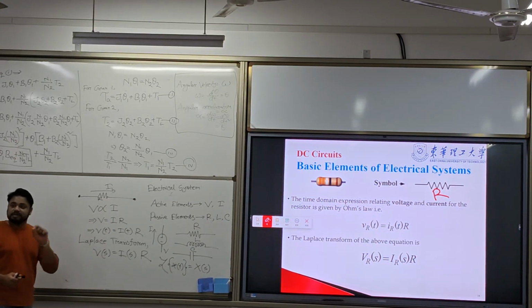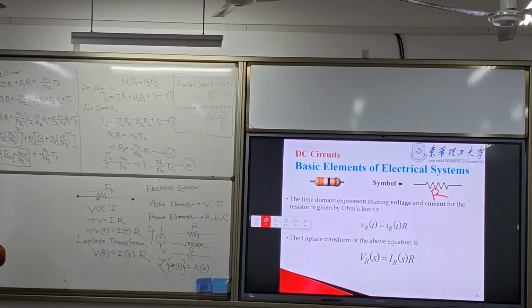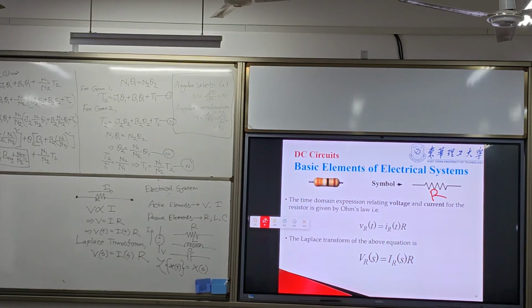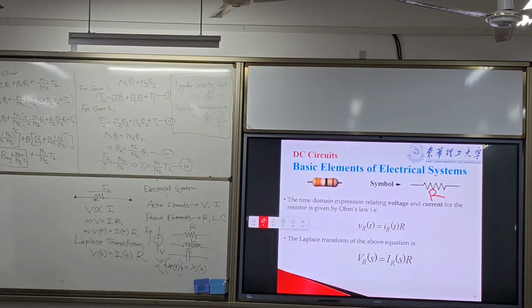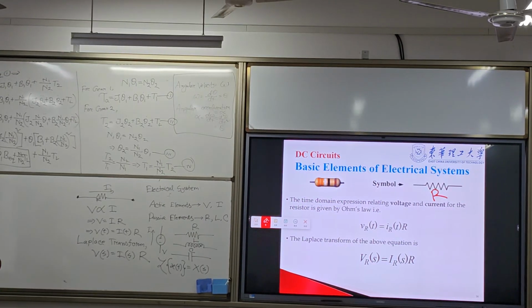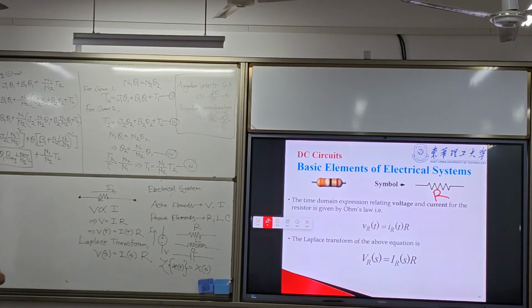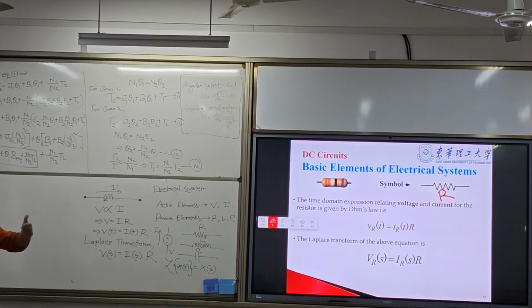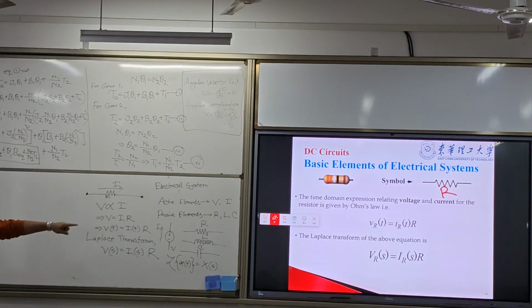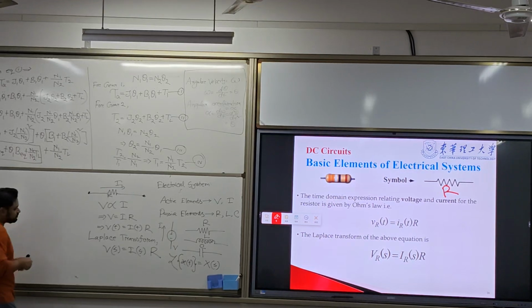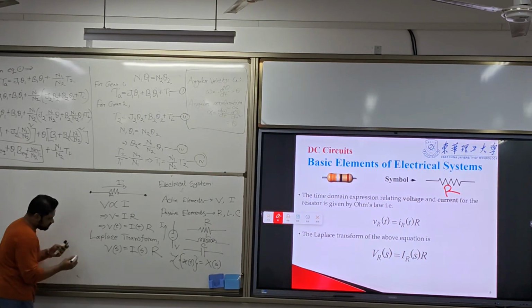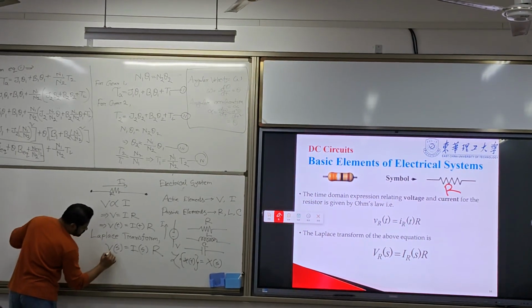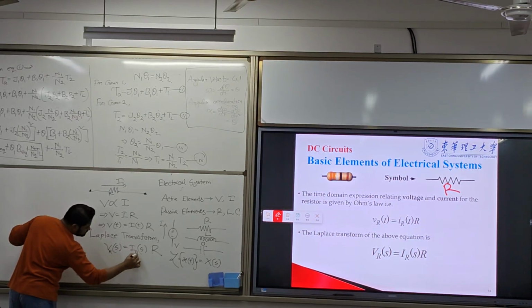If it is for the inductor or capacitor, it would be L or C. So to differentiate voltage of resistor from inductor and capacitor, R is used.